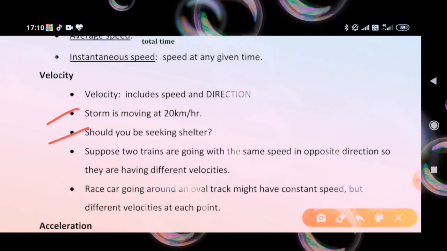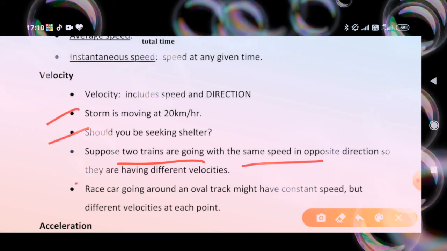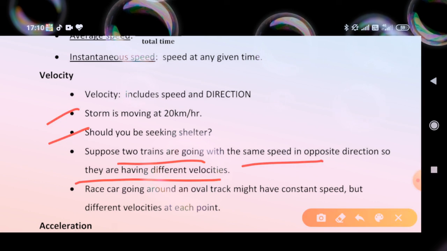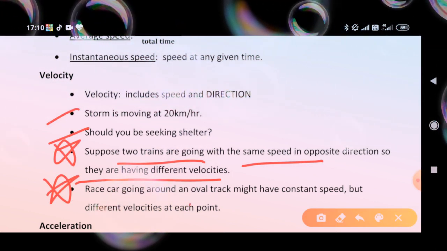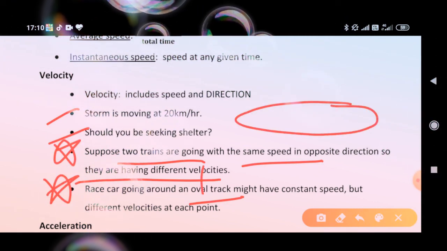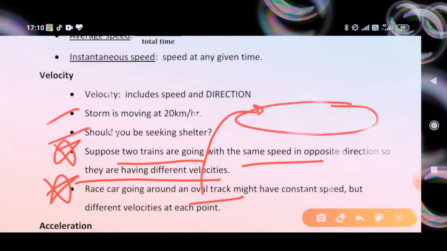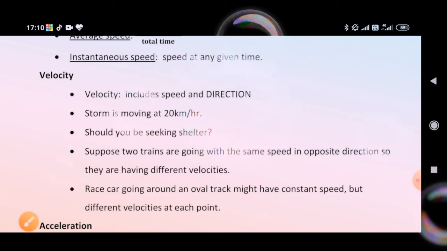Suppose two trains are going with the same speed in opposite directions, so they have different velocities. A race car going around an oval track might have constant speed but different velocities at each point. So, by the above discussion, we understood velocity.